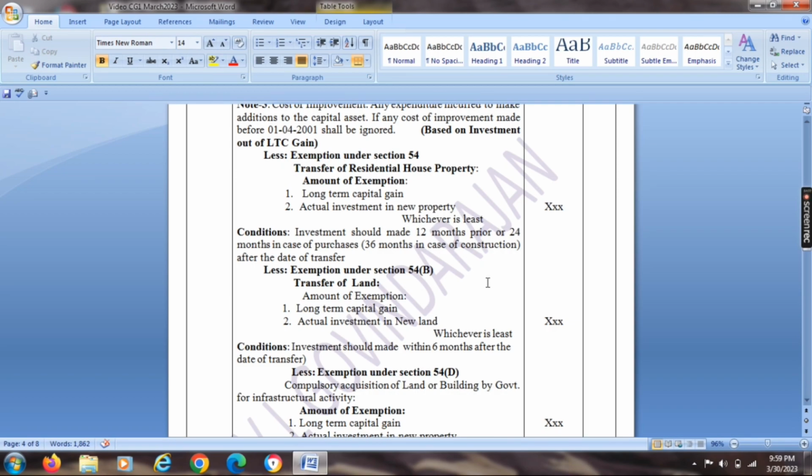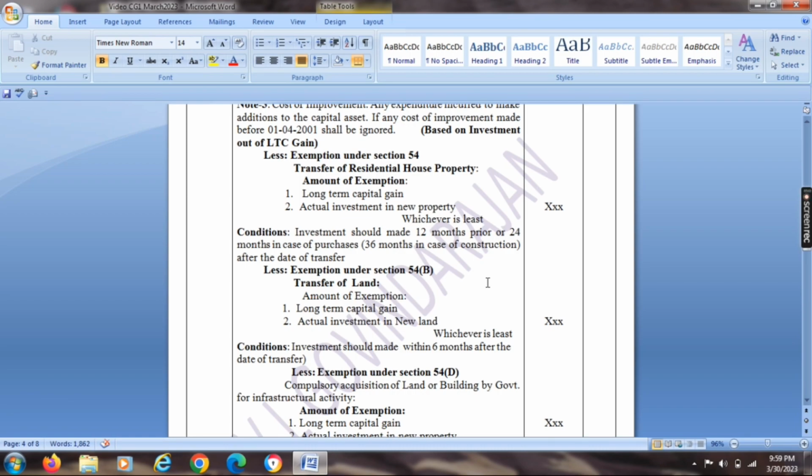So, transfer of residential property: if one residential property is sold and with that sale proceeds we purchase another house property, we can claim exemption under section 54. In the same pattern, we can claim exemption under section 54B, which stands for transfer of land. Here the condition is that investment should be made within 2 years after the date of transfer. The amount of exemption will be the long-term capital gain or actual investment in the new land, whichever is less.